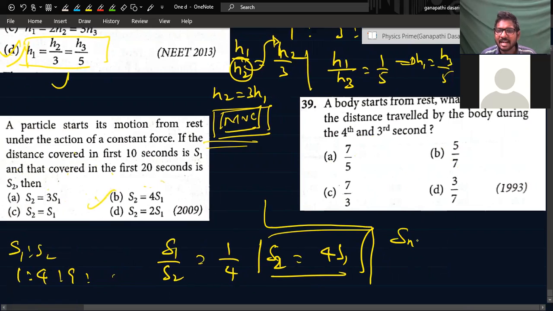So S nth second is what? This is the fourth and third second, nth second. S third is how much? U is 0. U plus A by 2 into... You try this question.